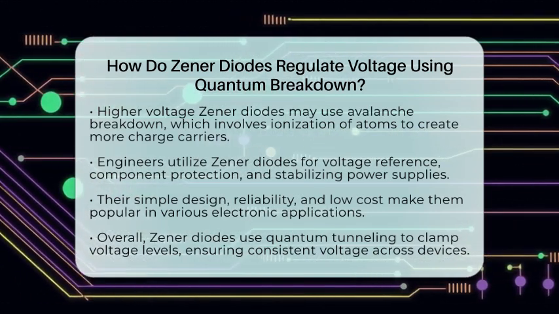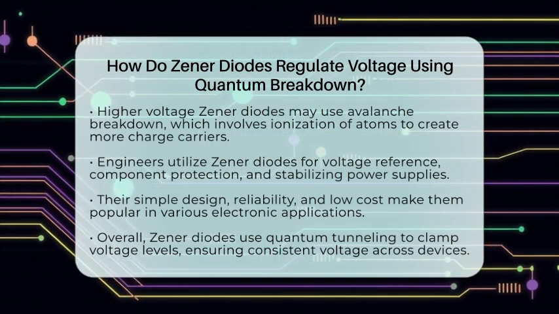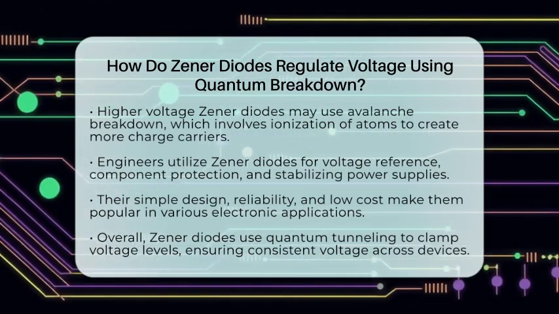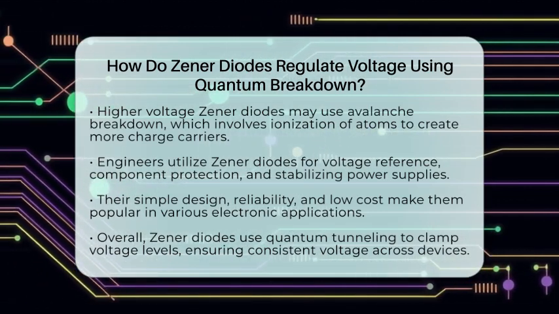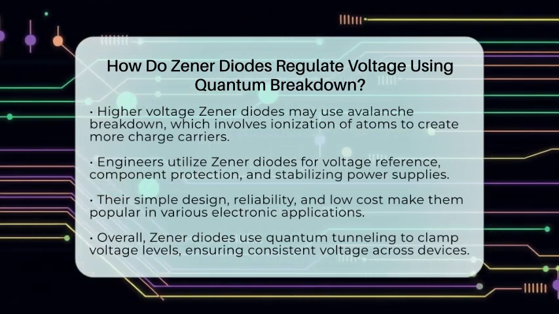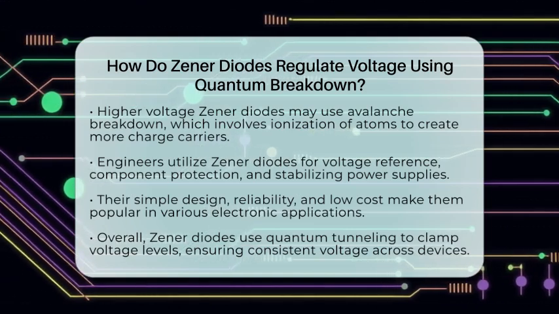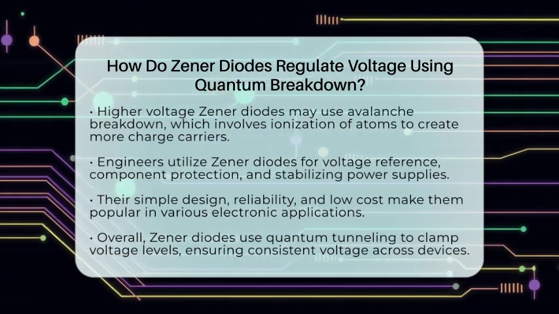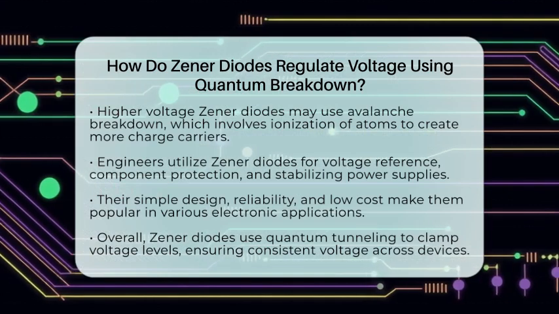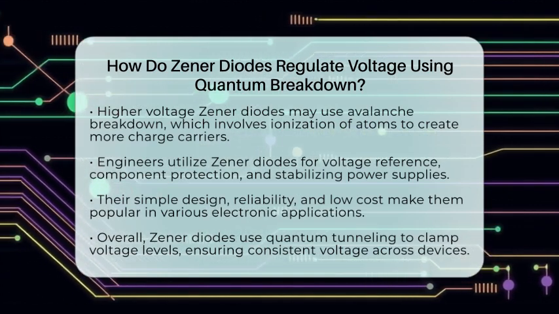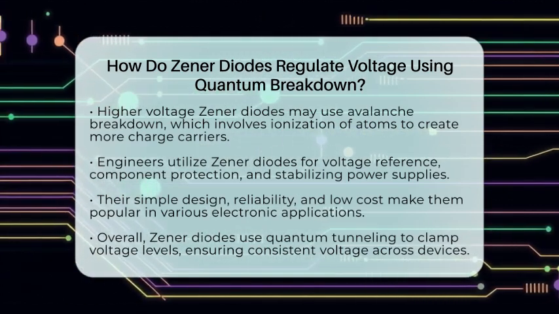Engineers use Zener diodes in many ways. They create reference voltages for analog circuits, protect sensitive components from voltage spikes, and stabilize power supply rails. They are simple, reliable, and cost-effective parts for maintaining consistent voltage levels.